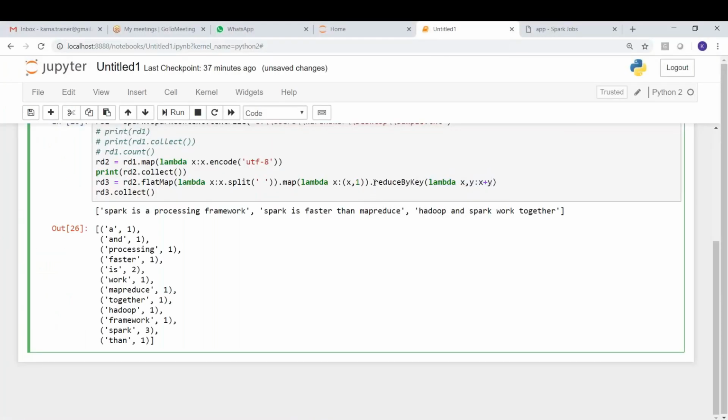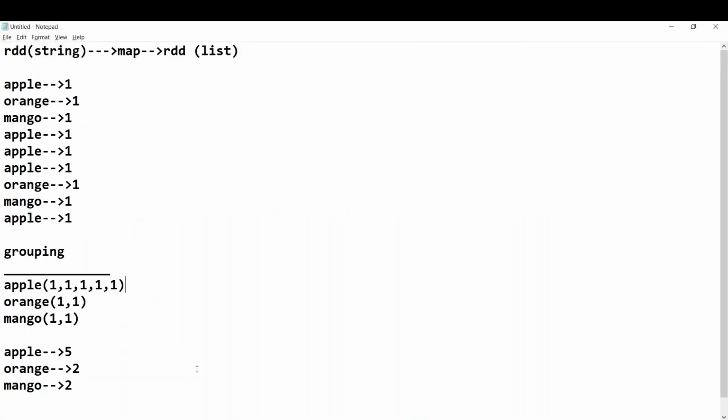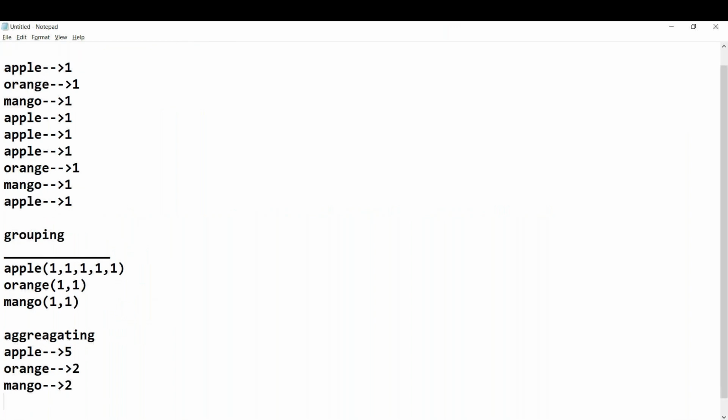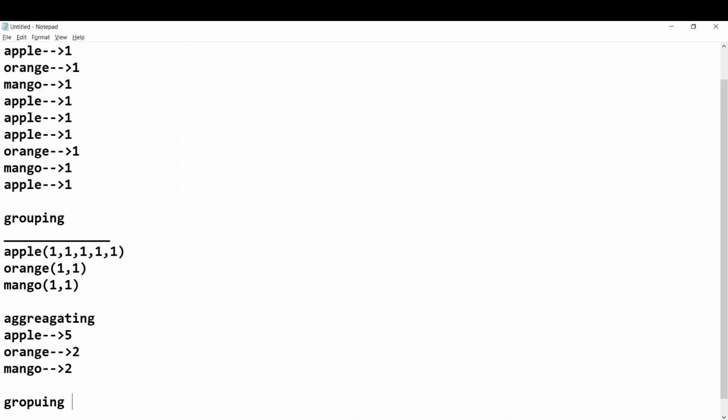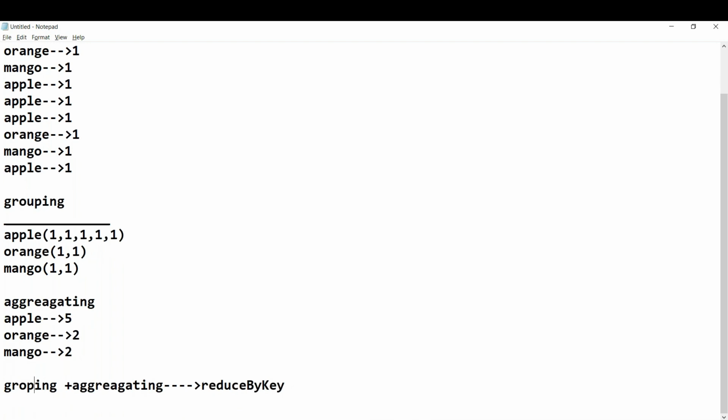reduceByKey is the alternative to this. I will show that now. So here we have grouping, and here we are aggregating. Both grouping and aggregating we can do simply by using one function called reduceByKey. Just remember, guys, grouping by key and aggregation we can mention directly with reduceByKey, where we have to mention the aggregation function. That's it, nothing else.